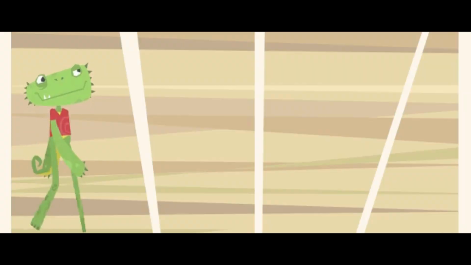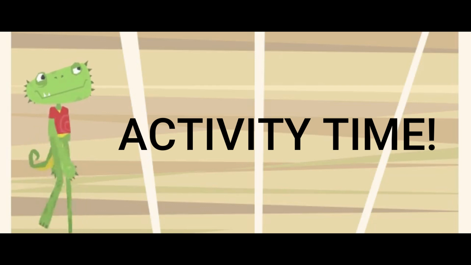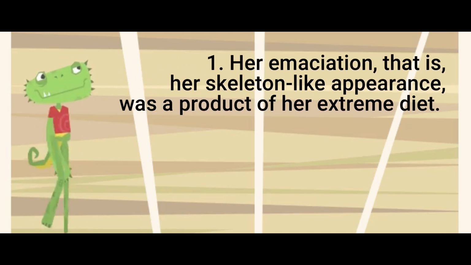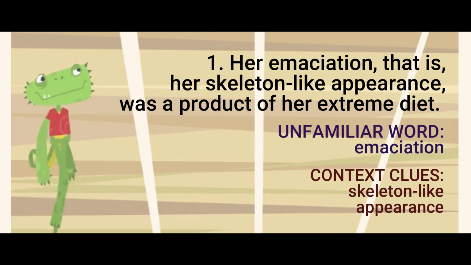Let us have activity number 1, level 1. I am going to answer number 1, 2, 3, 4, and 5. Then you will try to answer 6, 7, 8, 9, and 10. Let us start. Her emaciation, that is, her skeleton-like appearance, was a product of her extreme diet. Unfamiliar word, emaciation. Context clues, skeleton-like appearance.